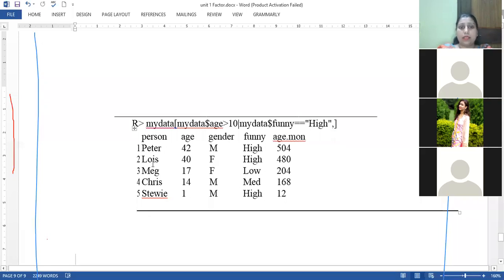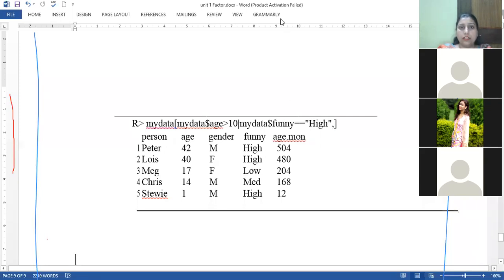If you check the third row, the age is greater than 10, but the degree is low. Because we are using the OR operation, it will extract both the values. In place of OR, if we put AND, then it will check that both conditions are true: this condition should be true, as well as this one.